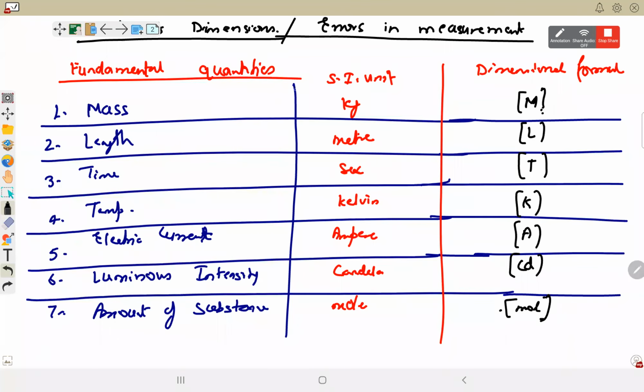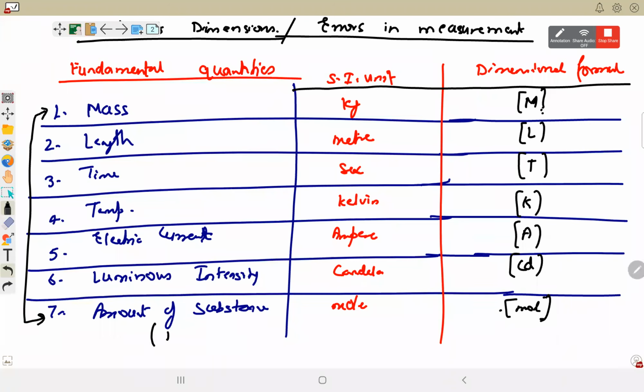If they are independent of each other, which is what the word fundamental means, then why are these two a separate quantity? One is mass, another is amount of substance. This is a little confusing because what is the definition of mass? It is the quantity of matter or amount of matter present in a body. But one is at the microscopic scale.